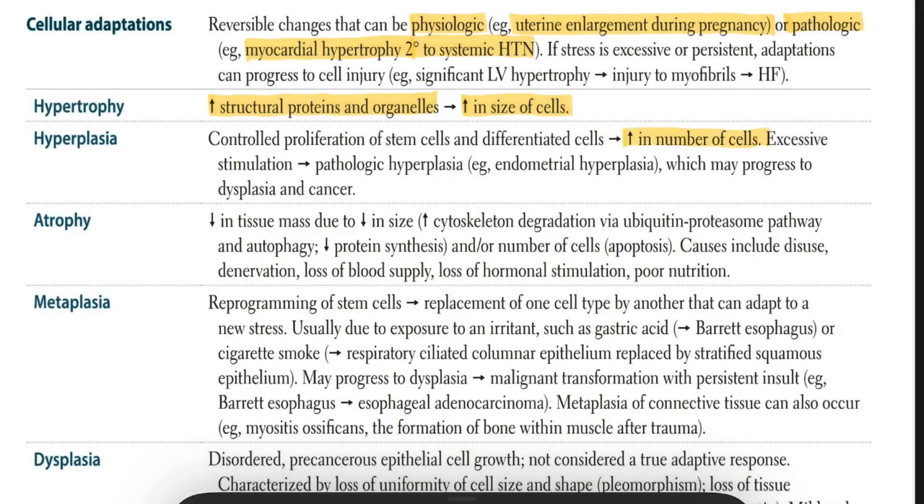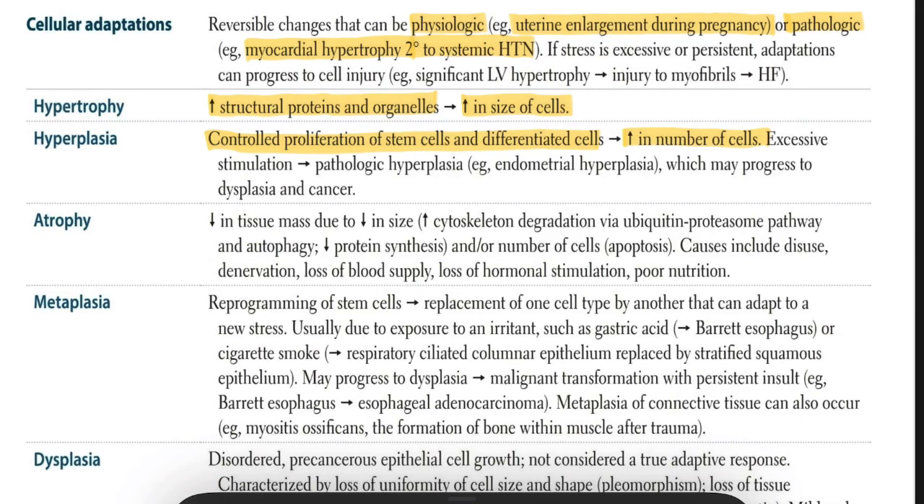This happens through controlled proliferation of stem cells and differentiated, or mature, cells. So how is this happening? Excessive stimulation leads to pathological hyperplasia. In pathological hyperplasia you can see endometrial hyperplasia. It's a gynecological problem, and the patient gets it because of too much estrogen, which can progress to dysplasia, and eventually to cancer also. So that's why we have to know about these pathological conditions of hyperplasia.